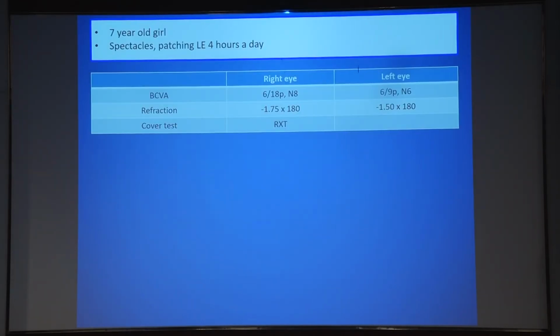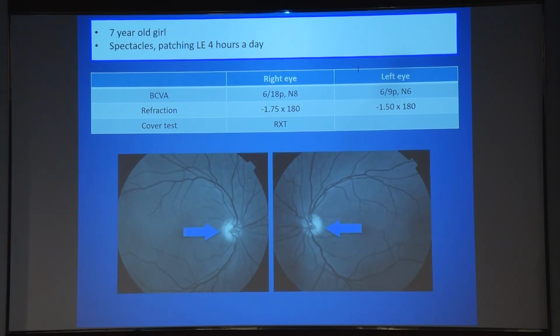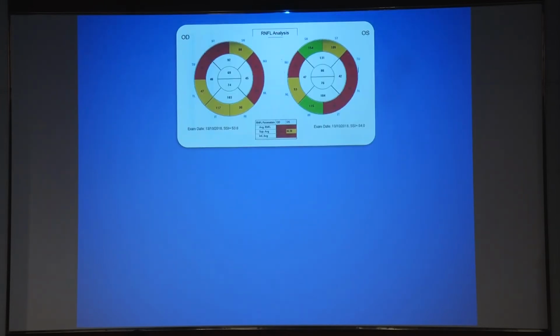So this is a case of a 7-year-old child who had a history of patching of the left eye for a few hours a day for the last 1 year. At presentation, the visual acuity was 6/18 in the right eye, 6/9 in the left eye, with a right exotropia. On preliminary evaluation, I assumed it to be a strabismic amblyopia who was on patching. But when I looked at the fundus, I noticed a mild temporal pallor, very subtle, but this was confirmed on doing OCT, again a mild pallor.